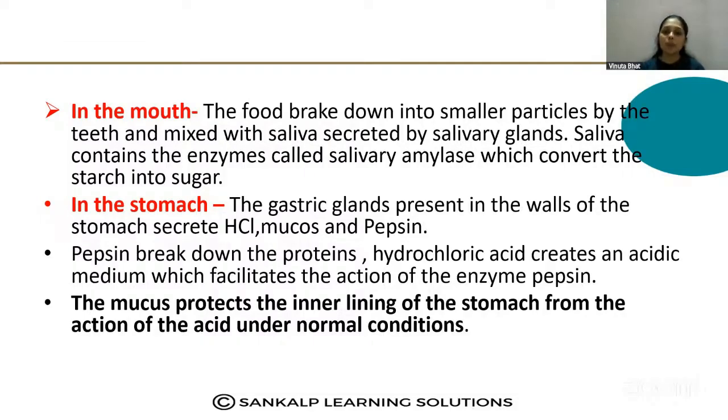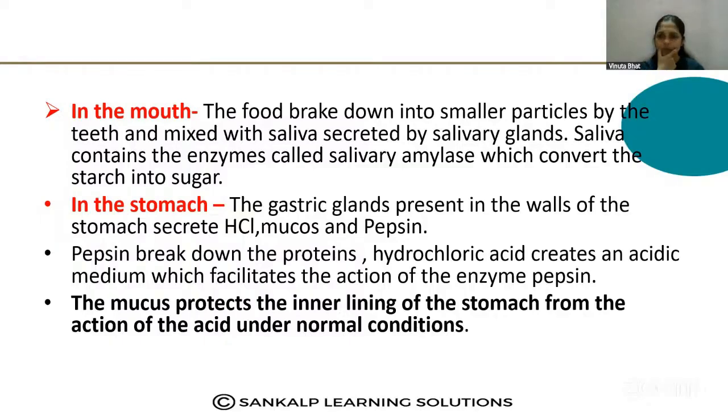In the mouth, several teeth are present, which break down the larger particles into smaller particles. Just imagine you are eating food. The teeth chew the food and make smaller particles.